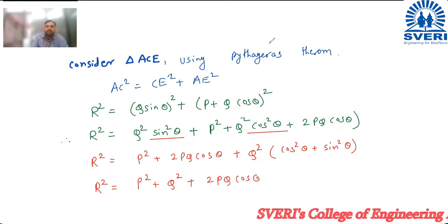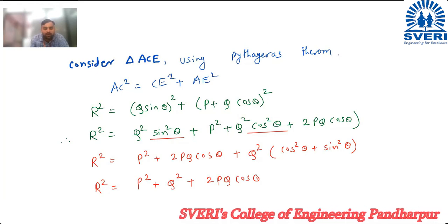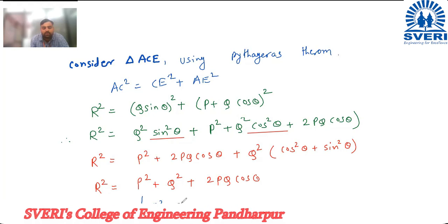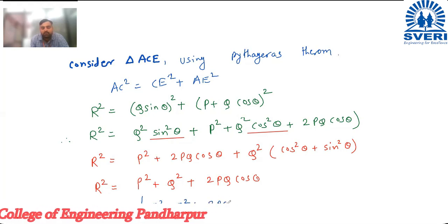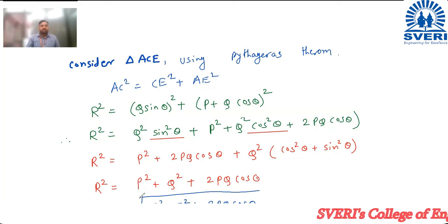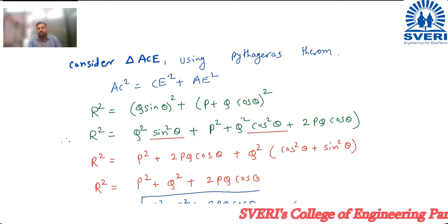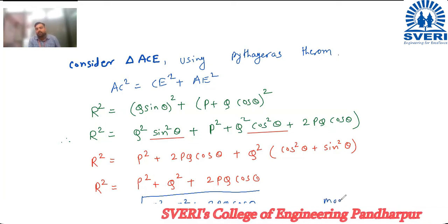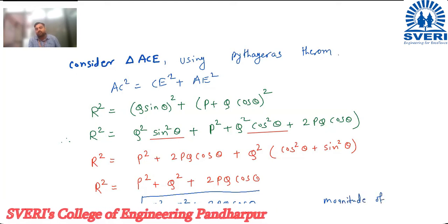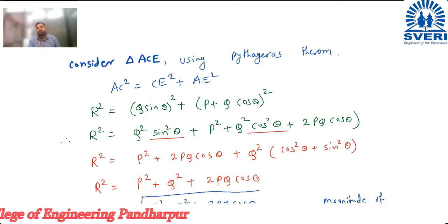We want the value of resultant R. So your R will be under root, taking the square roots. So R is under root P square plus Q square plus 2PQ cos theta. This is the derivation. This is how we are going to find out the resultant. This is called the magnitude of resultant. From here you will get the magnitude of resultant.